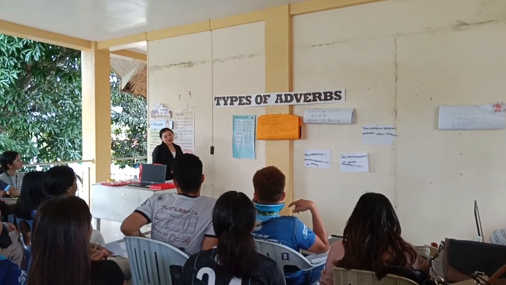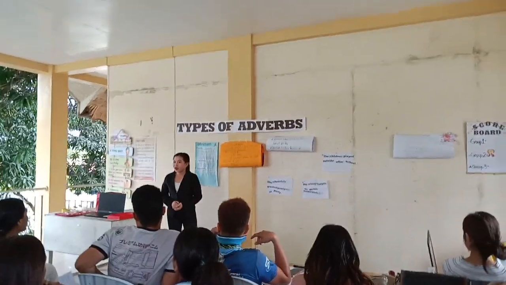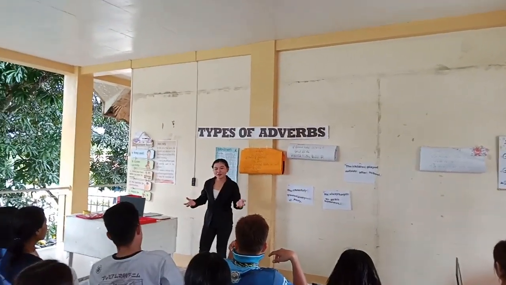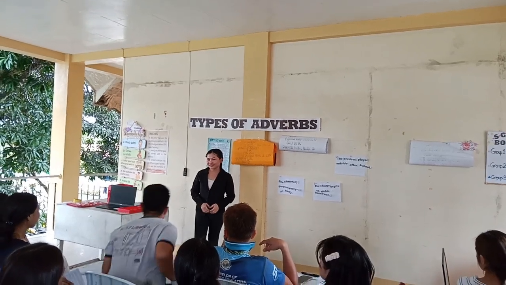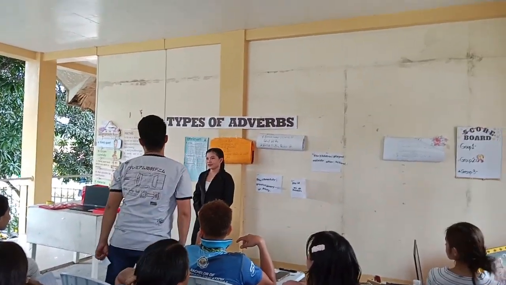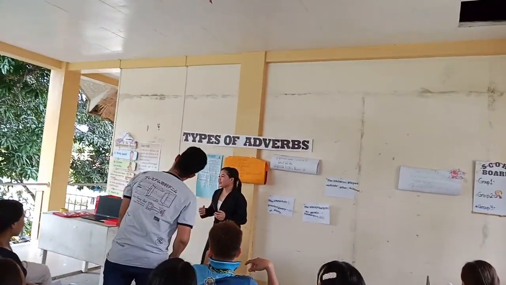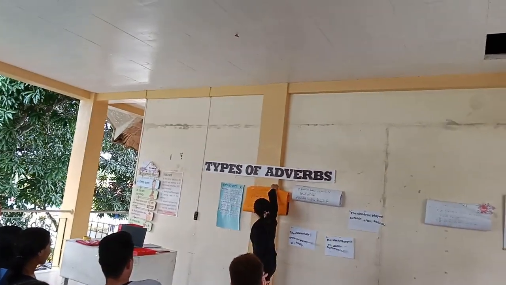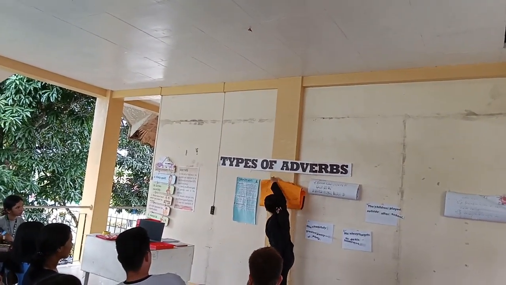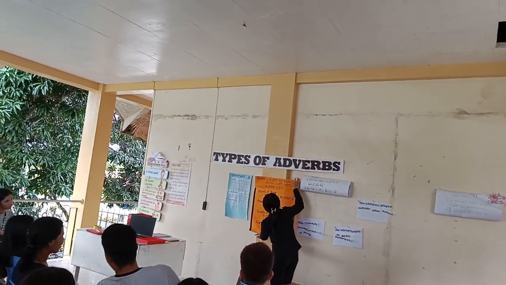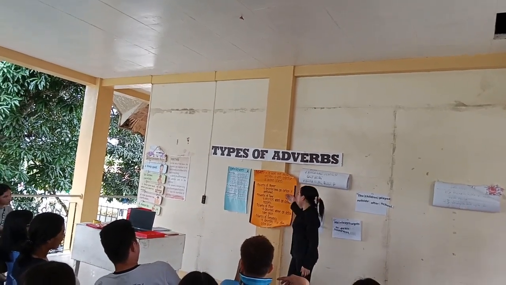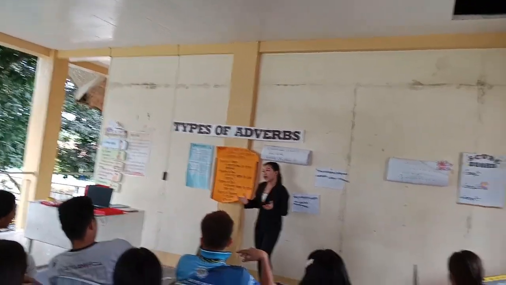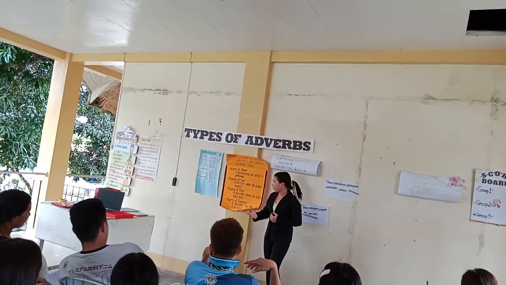Yes, ma'am. Now, based on your prior knowledge, what is an adverb? Yes, Jaymar? An adverb is a part of speech that describes a verb, adjective, and others. Yes, exactly. An adverb is a word that modifies or describes a verb, adjective, or another adverb. Now we have the five types of adverbs.